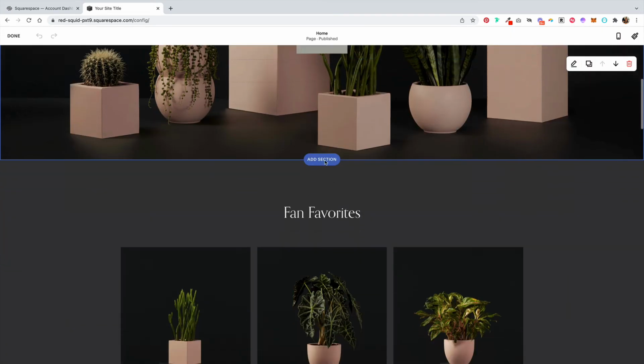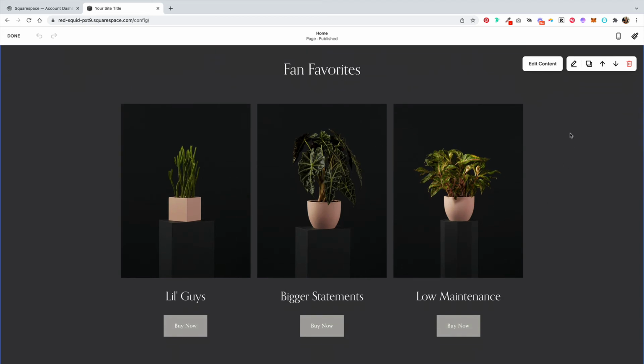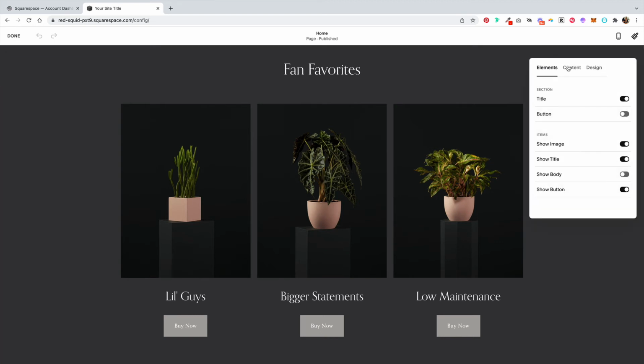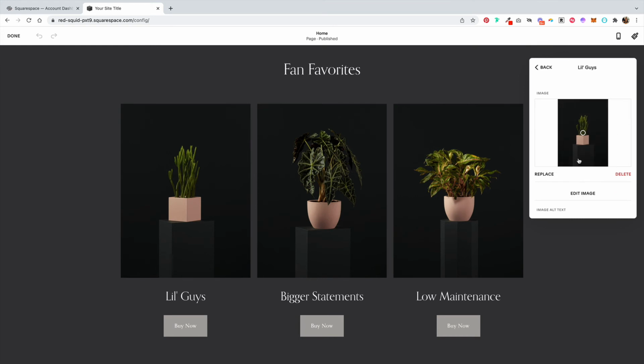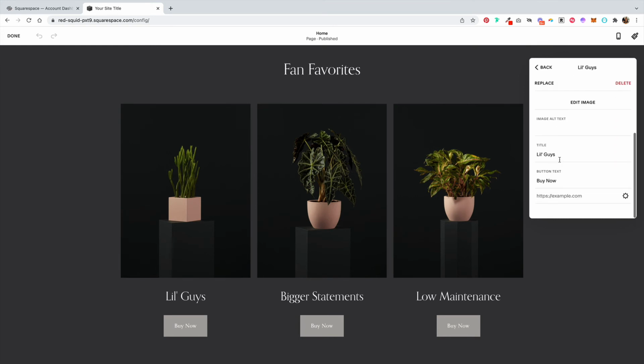From here, you can also use these sections that are already designed for you. So you would want to come in here and edit the content. And if you go to the content tab here, you can either delete these existing items or you can go in here and replace them with your products.